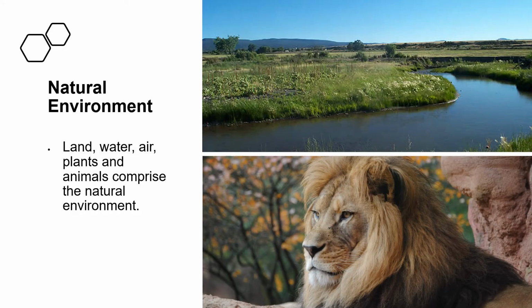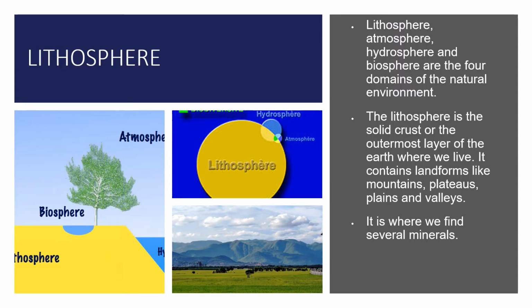Natural environment. Land, water, air, plants and animals comprise the natural environment. The four domains of the natural environment are lithosphere, atmosphere, hydrosphere and biosphere. Lithosphere is the solid crust or the outermost layer of the earth where we live. Lithos means rocks. It contains landforms like mountains, plateaus, plains and valleys. It is where we find several minerals.